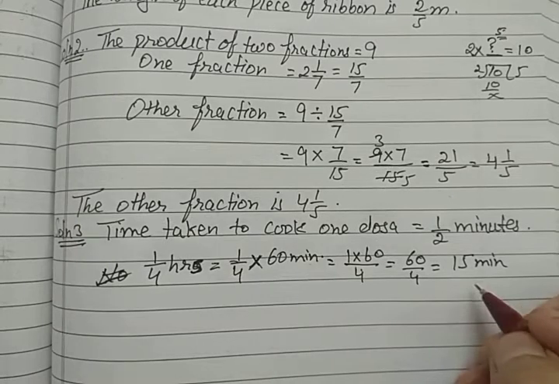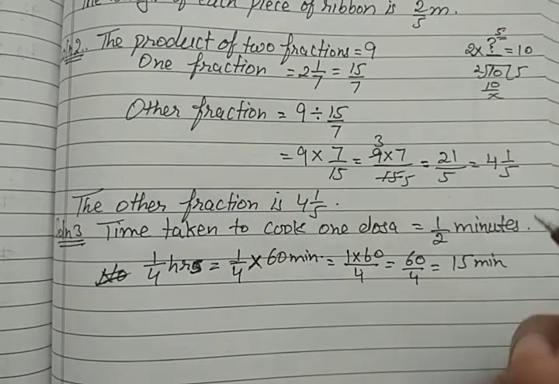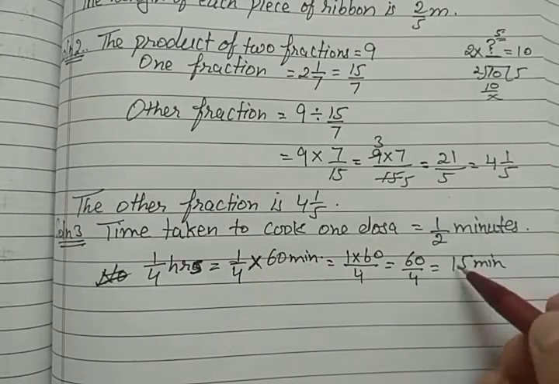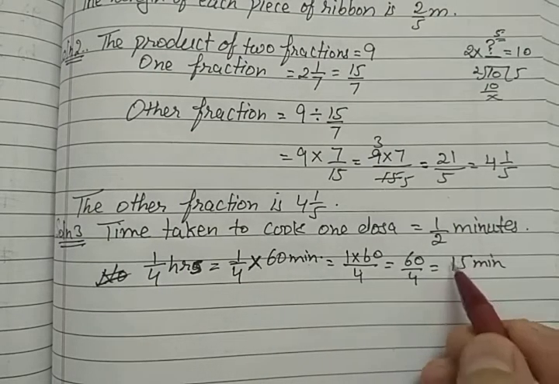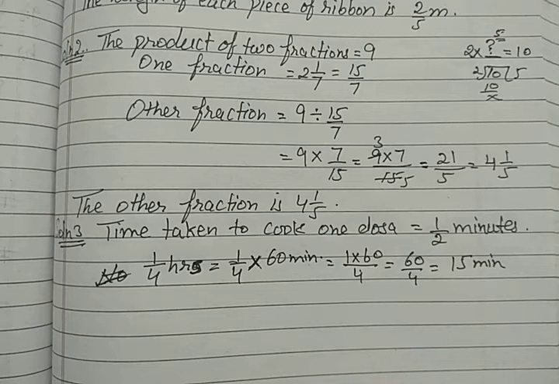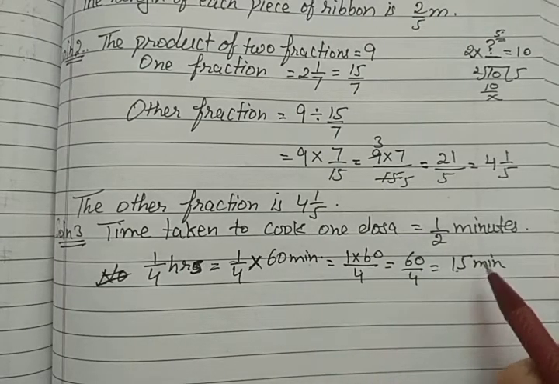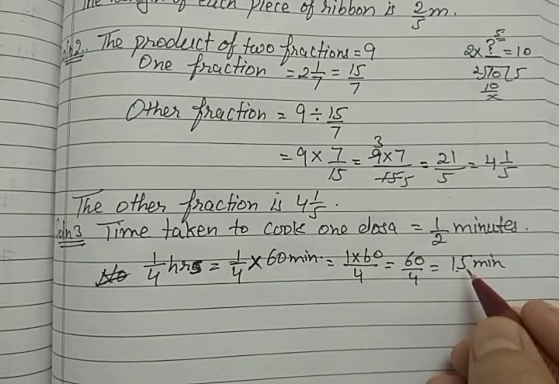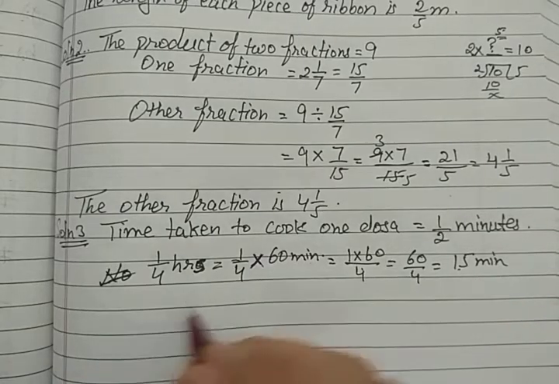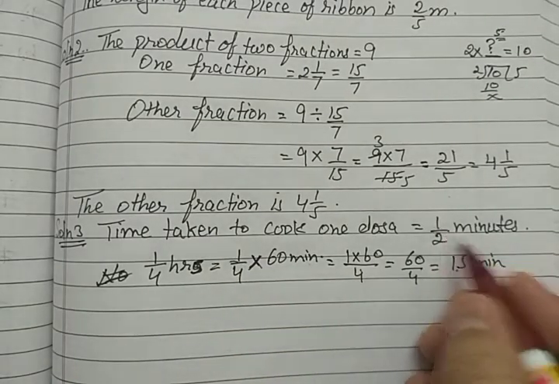So 15 minutes. Now you have to find out the number of dosas cooked in 15 minutes. So how can you find out the number of dosas cooked in 15 minutes? You have to divide this 15 minutes by 1/2.